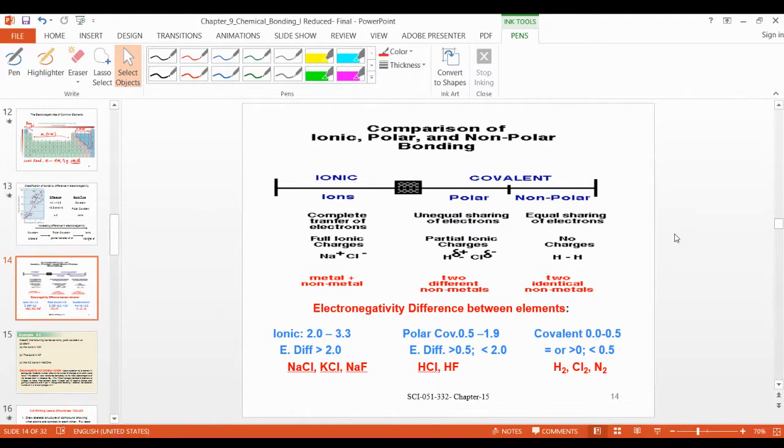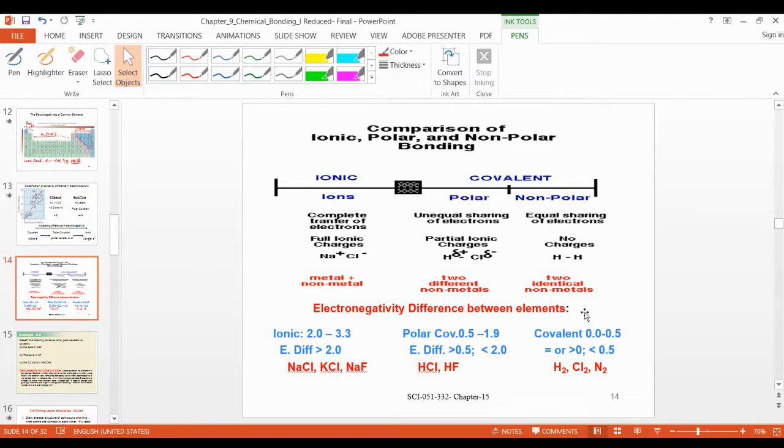You will not find this slide in the book. It helps you identify which is covalent, polar covalent and ionic.